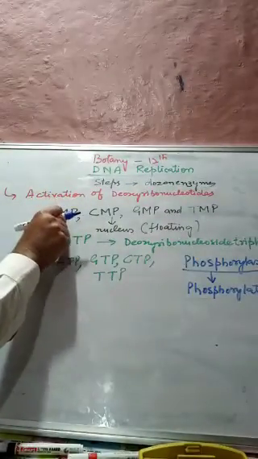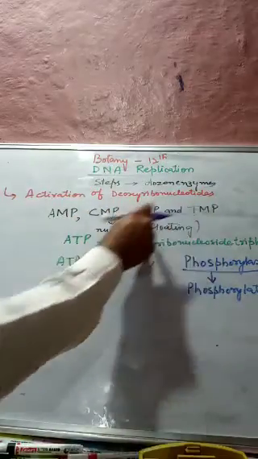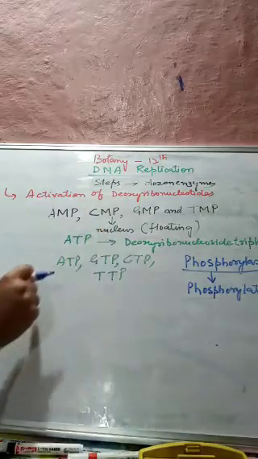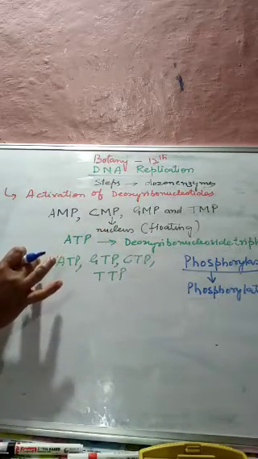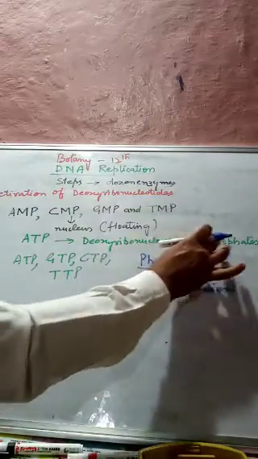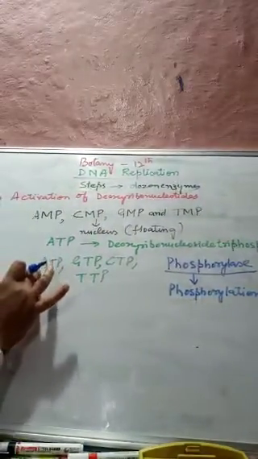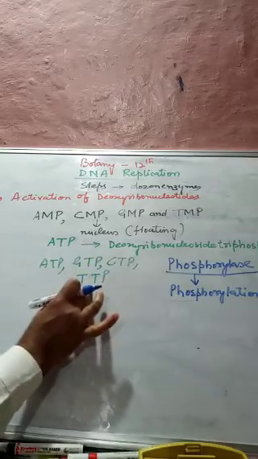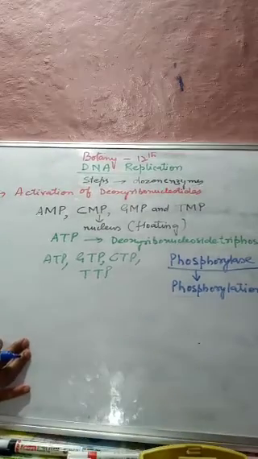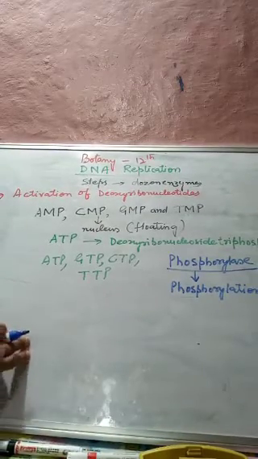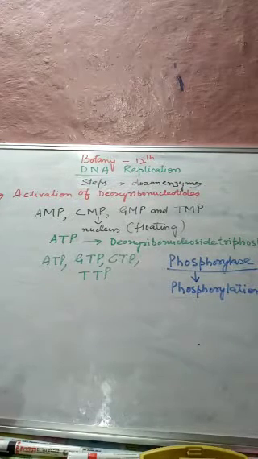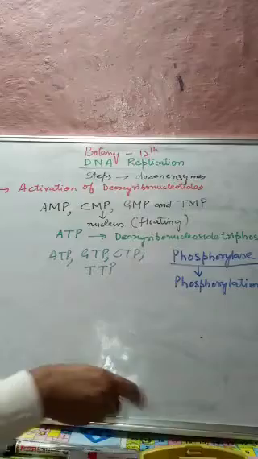DNA has 4 different types of nucleotides, floating in the nucleus, and they are activated by ATP to form the deoxyribonucleoside triphosphates called ATP, GTP, CTP, TTP. The enzyme required at this step is phosphorylase, and this step is called phosphorylation. This is the first step in DNA replication.